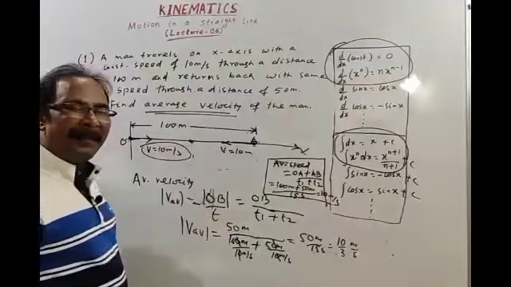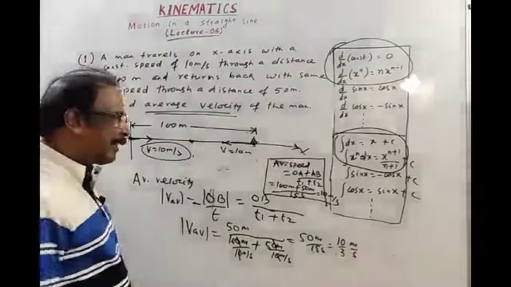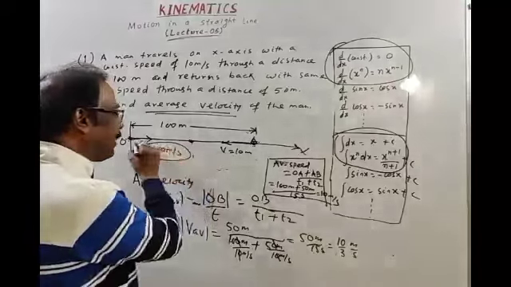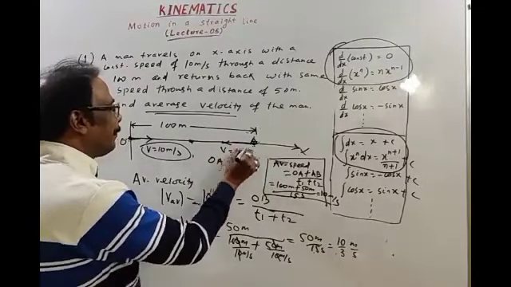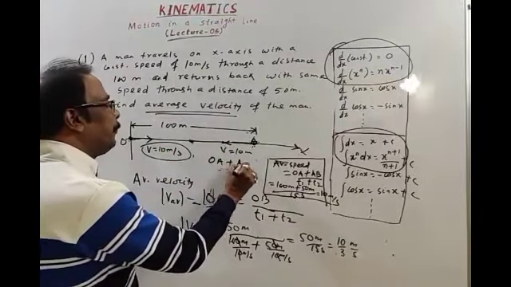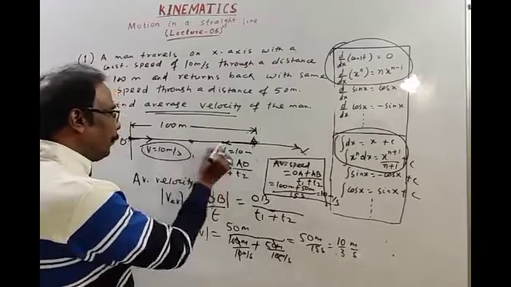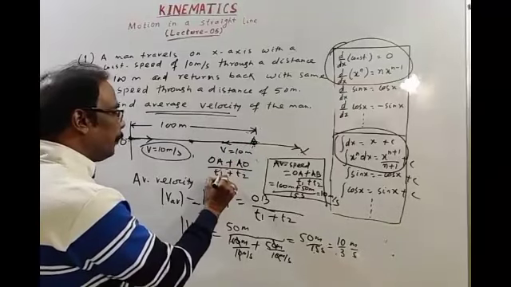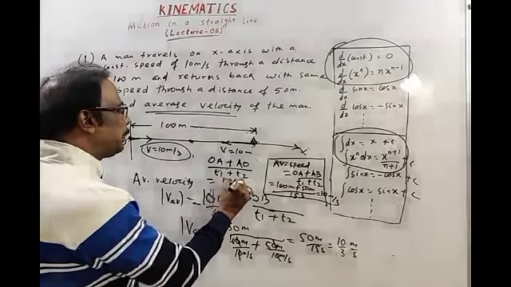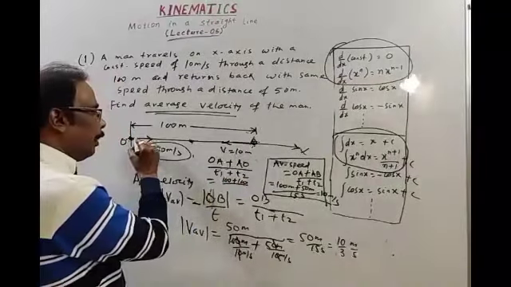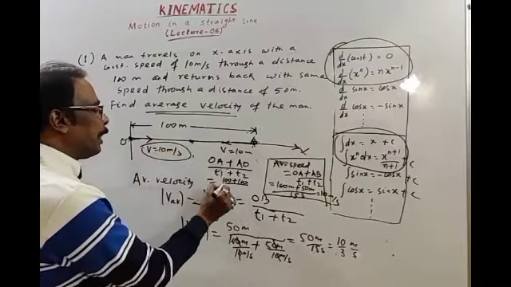Then our average speed again will be 10 meters per second, because our speed is total distance from O to A, then returns from A to O, divided by total time T1 plus T2. O to A is 100 meters, A to O is 100 meters, so 100 plus 100. For T1, the distance is 100 meters, speed is 10, so time is 10.